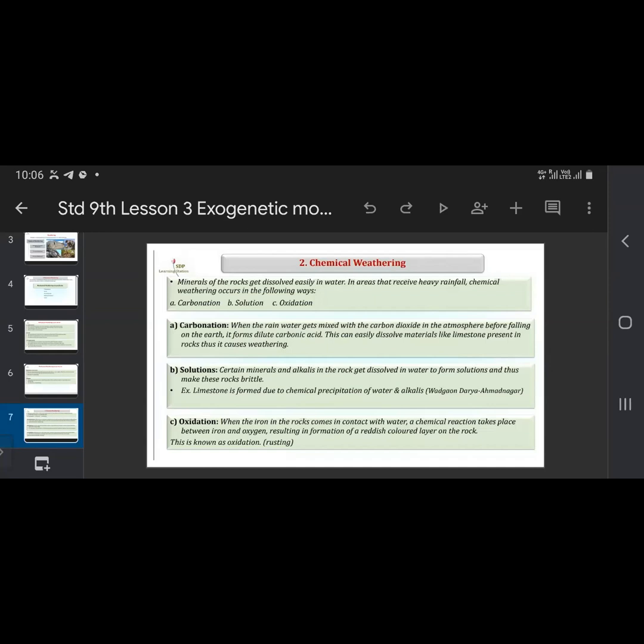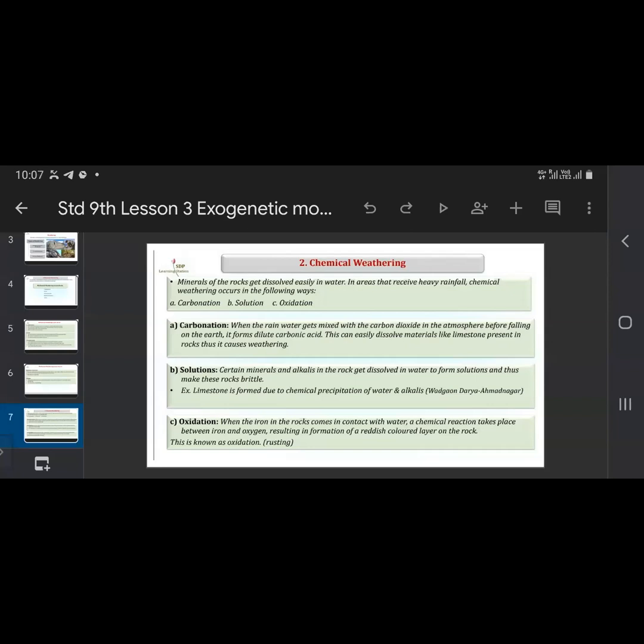Which are the examples now? Limestone is formed due to chemical precipitation of water and alkalis. So limestone is formed due to what? The chemical precipitation, meaning the chemical reaction between the water and the alkalis. Because of that, limestone is formed. Solution is formed. Now the next is oxidation.